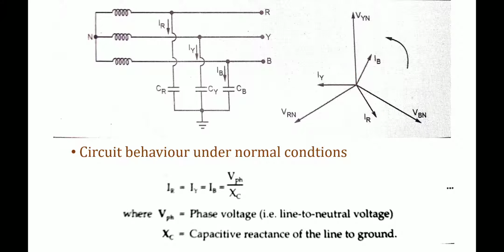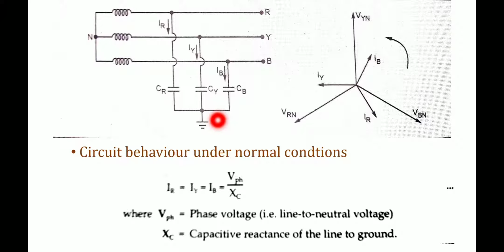If the phasor sum is 0, as a result no current flows to the ground itself. Why would current flow to the ground? Because under normal conditions no fault occurs on the system.